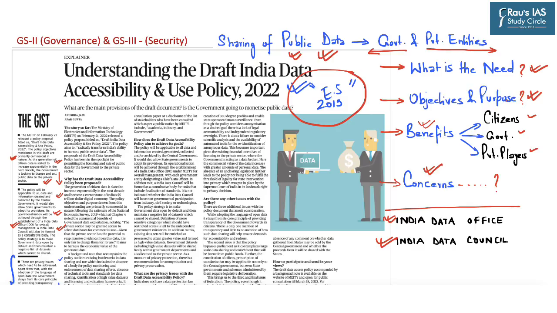So from your mains perspective, you need to know about the need for such a policy, its objectives, benefits and also concerns, as questions can be asked regarding examining this draft India Data Accessibility and Use Policy released by the Ministry of Electronics and Information Technology. Now from our syllabus perspective, this topic gets covered under GS paper 2 with respect to governance and also under GS paper 3 regarding the aspect of security.